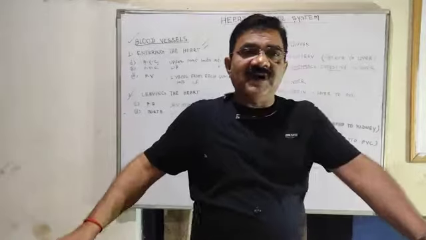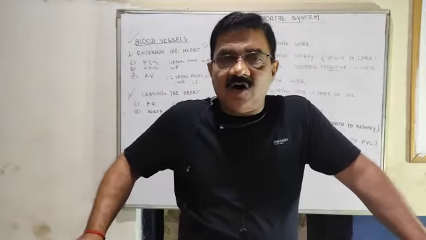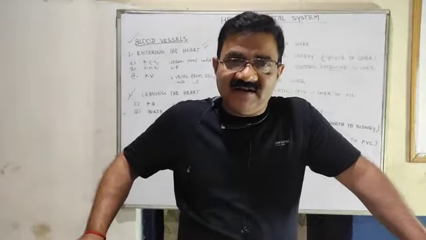One more blood vessel pair enters or comes out from the kidney.